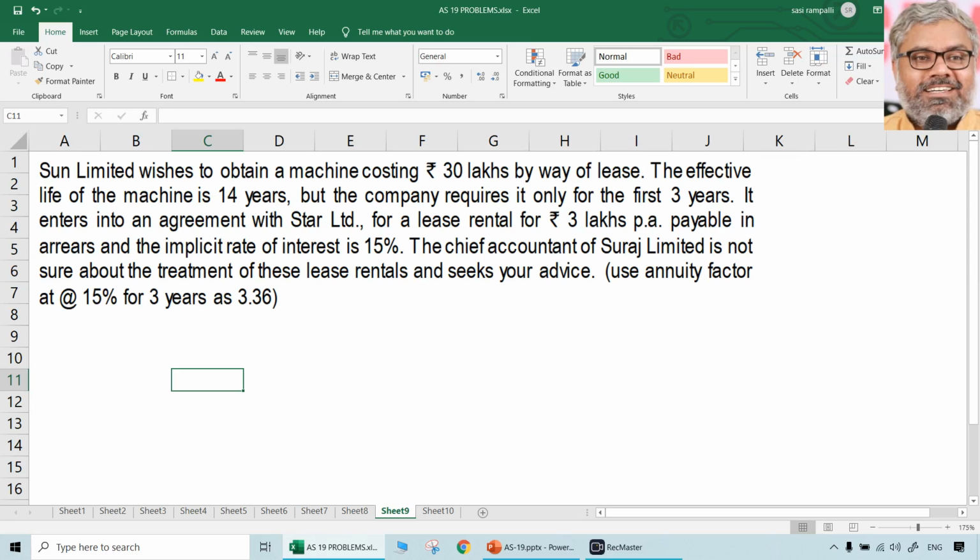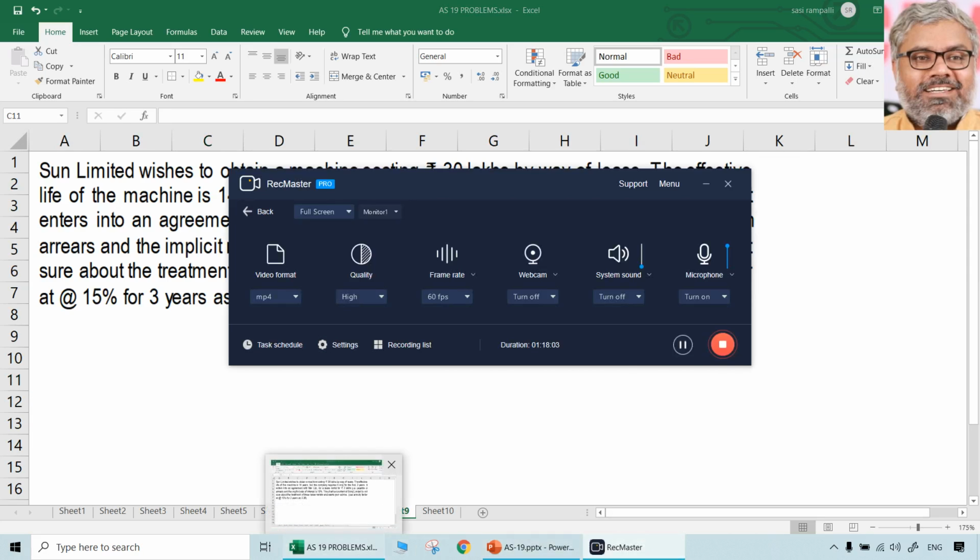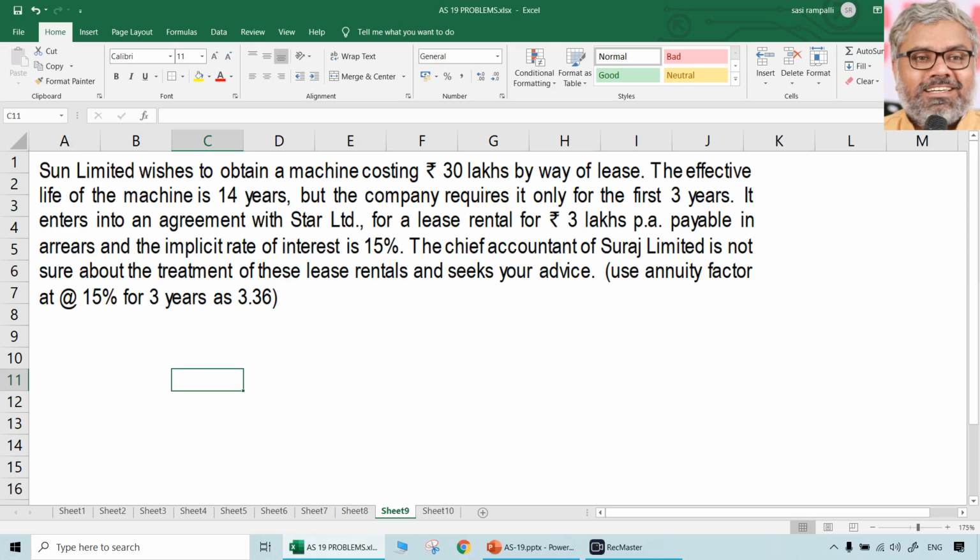Then question number 9 says, Sun Limited wishes to obtain a machine costing 30 lakhs rupees by way of lease. The effective life of the machine is 14 years, but the company requires it only for first 3 years. It enters into an agreement with Star Limited for a lease rental of 3 lakhs rupees per annum payable in arrears, and implicit rate of interest is 15%. Chief Accountant of Suez Limited is not sure about the treatment of these lease rentals and seeks your advice.